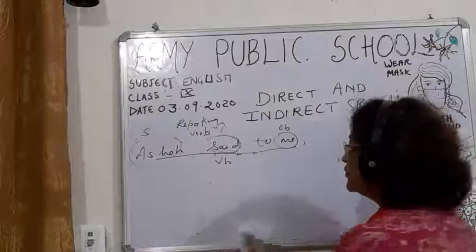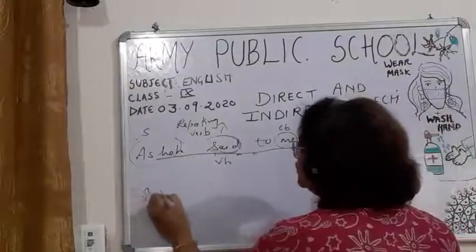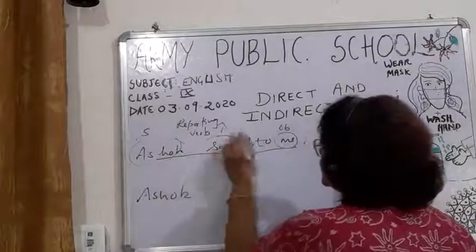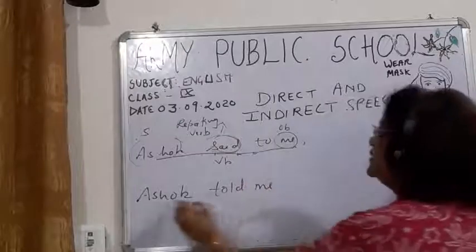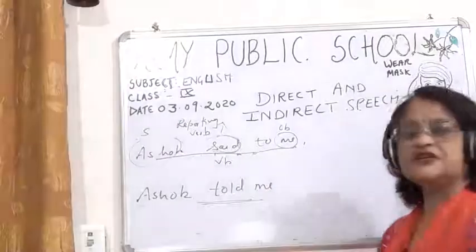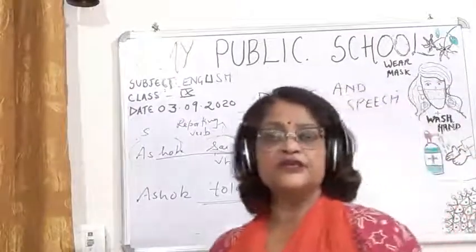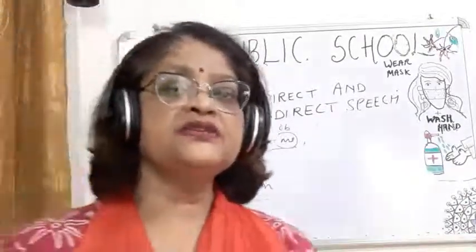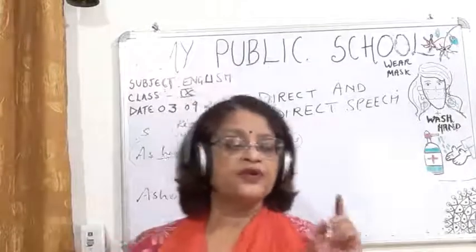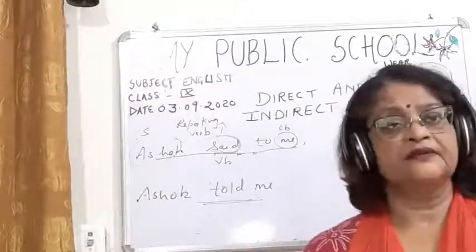Like Ashok, instead of said to, you will write told me. Said to is changed into told. And children, this said to is changed into told because of the object.